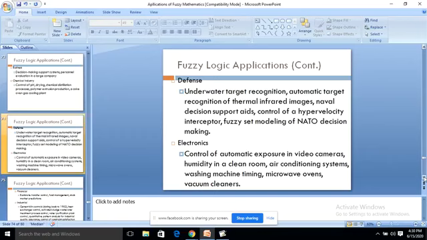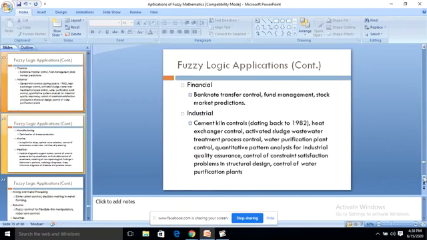And electronics: control of automatic exposure in video cameras, humidity in a clean room, air conditioning systems, washing machine timings, microwave ovens, vacuum cleaners. Fuzzy logic applications in finance: banknote transfer control, fund management, stock management, market predictions, etc. Industrial: cement kiln controls, heat exchanger control.